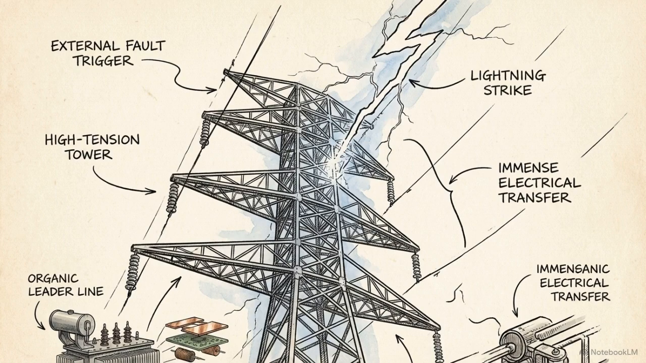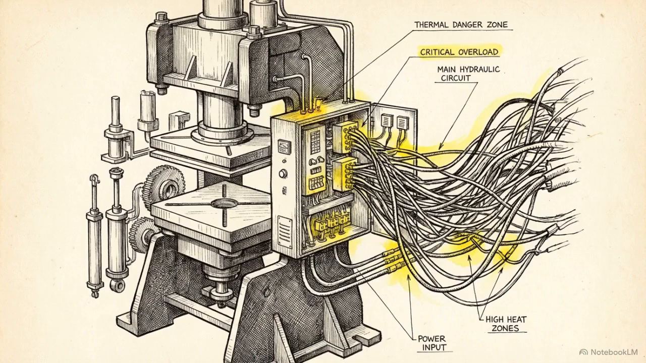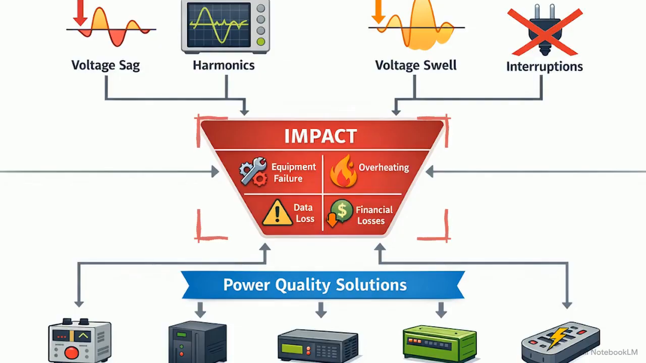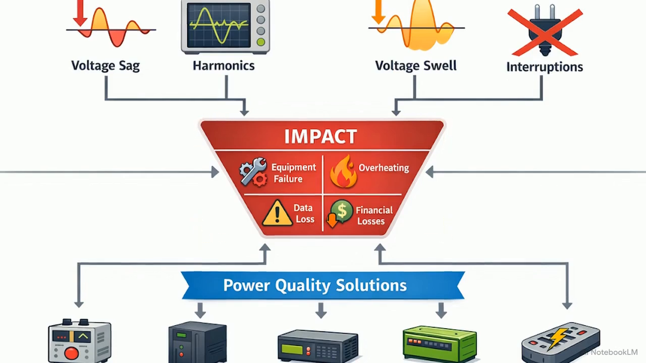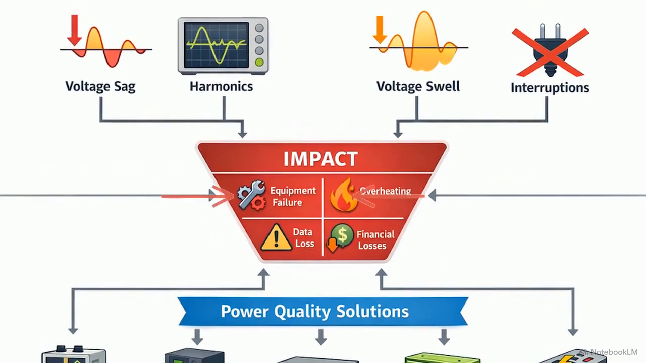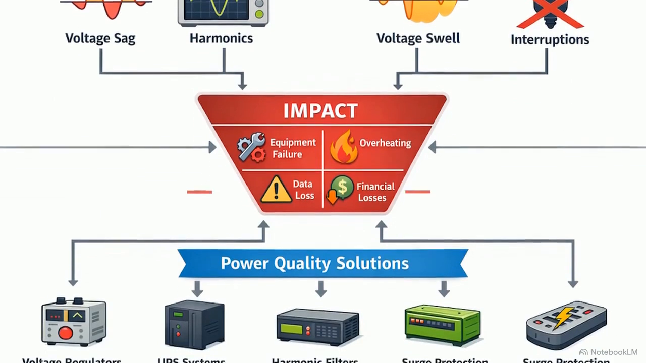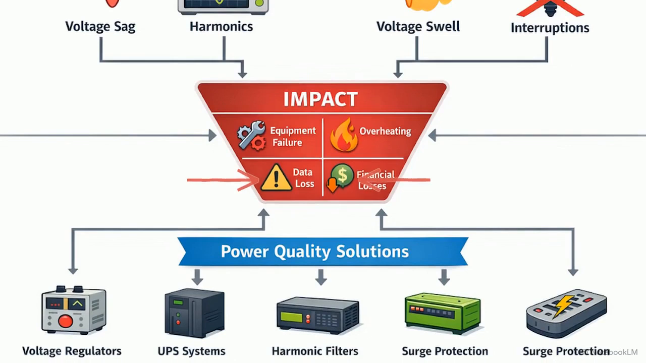External triggers include lightning strikes, grid faults, and utility switching operations. Internal sources stem from faulty wiring, overloaded circuits, or the operation of heavy industrial machinery within the facility itself. This central red funnel illustrates how unmitigated issues accumulate into severe consequences. The top half shows physical impacts like equipment failure and high fire risks. The bottom half categorizes operational impacts, manifesting as critical data loss and cascading financial deficits.